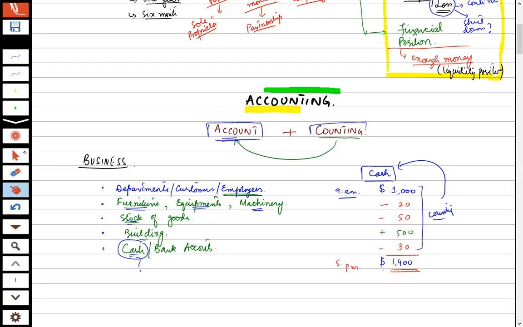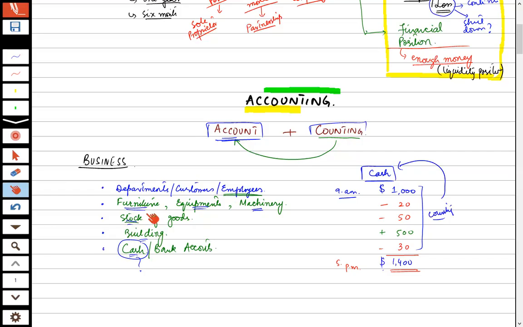Now the whole accounting cycle depends on what? The counting of accounts, various accounts in the organization: furniture, equipment, machinery, stocks, building, cash. Maybe the business is of such a nature that it involves the sale and purchase of furniture. So it needs to know the ending balance, or the physical balance, of the furniture.